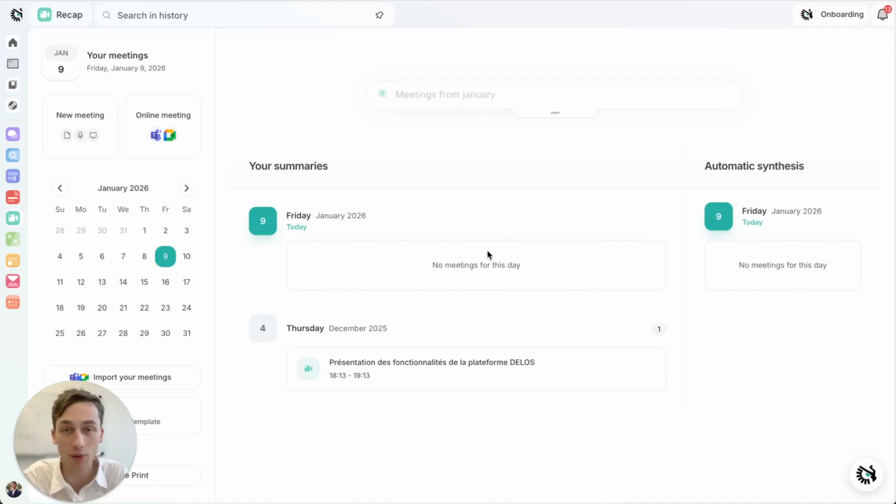We're going to see today how Delos Recap can automate your meeting summaries and synthesis. So when you first connect on Recap, you're going to have this screen, minus the recap I have already done for the tutorial's sake. First, what does a recap look like once a meeting is done? It's going to be something like this.